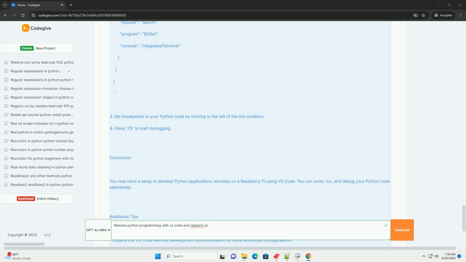Additional tips: explore the VS Code remote development documentation for more advanced configurations. Consider using Git for version control of your projects directly on the Raspberry Pi. Use libraries like Flask or Django to develop web applications if you are interested in web development.